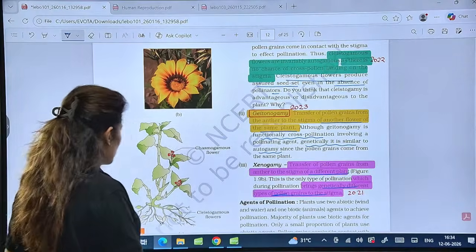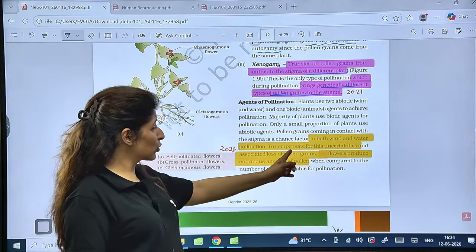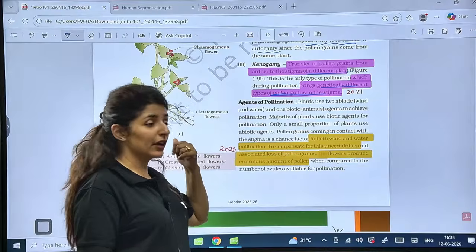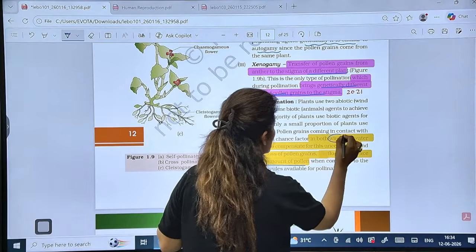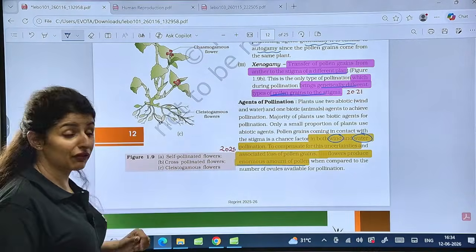Now, moving on to the agents of pollination. In both wind and water pollination, to compensate for the uncertainty and loss of pollen grains, flowers produce an enormous amount of pollen grains. So the maximum number of pollen grains are produced when the pollinators are abiotic in nature, that is wind and water. This was a 2025 statement.